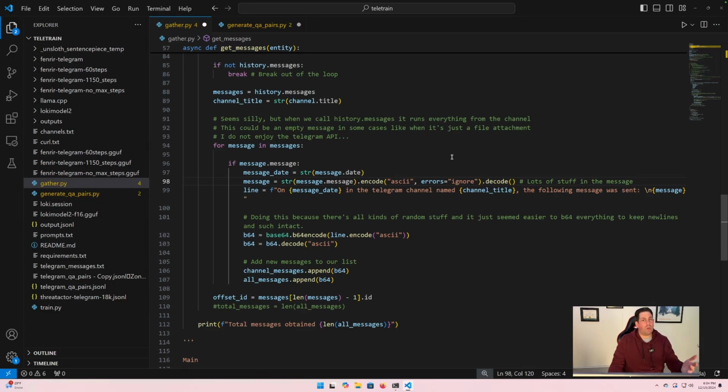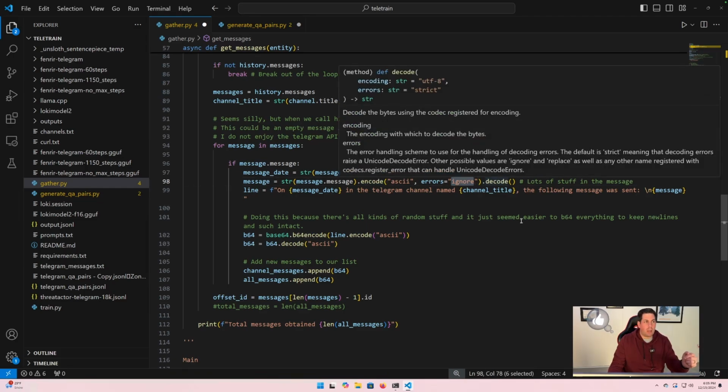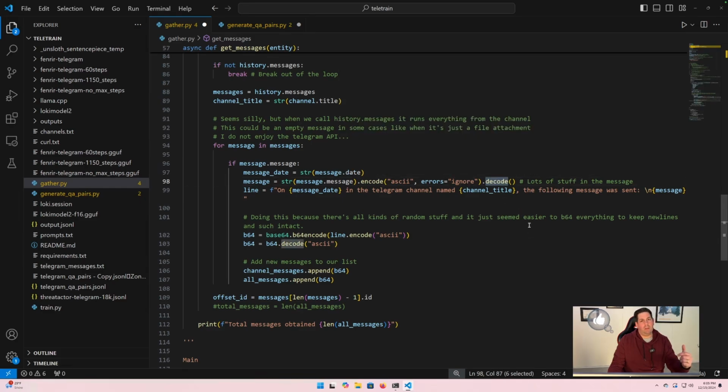One way you can remove everything except ASCII from a string is by encoding it, ignoring the errors, and then decoding it, which will return a string of only ASCII. This is why we do this, because we just want to strip everything out except for ASCII.